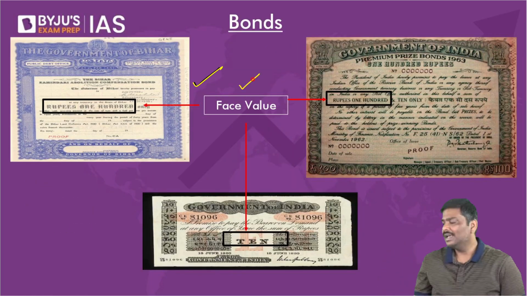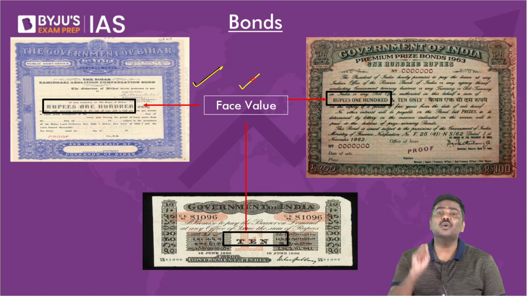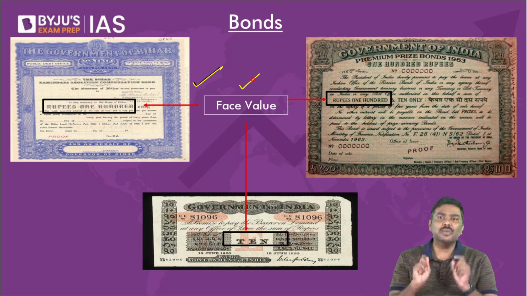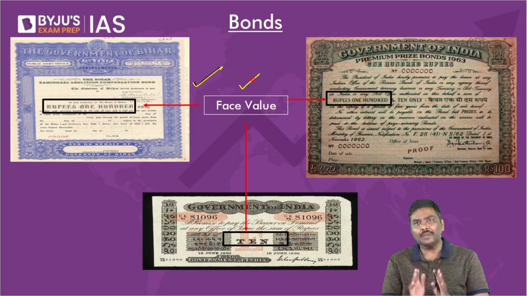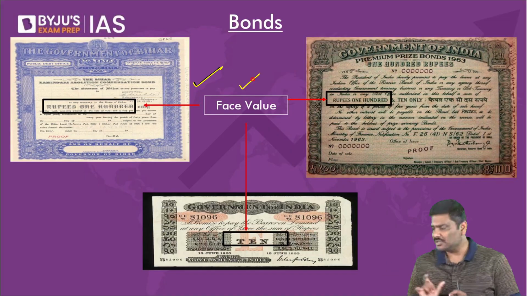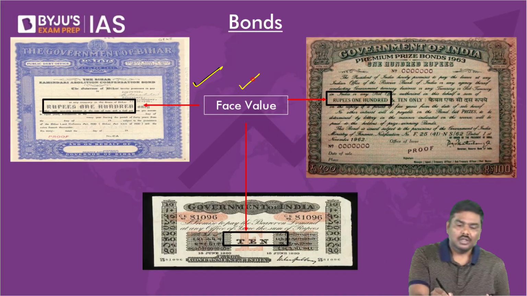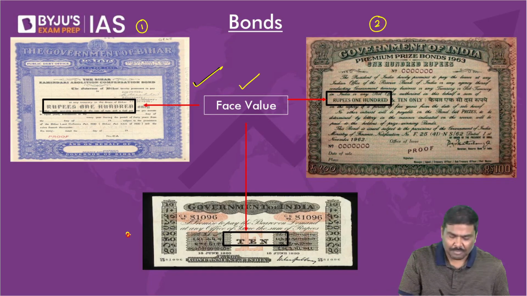Remember this. 6% of face value of the bond. Now, what do you mean by face value? I've given you 3 examples of a bond here. Please look at it and tell me what is the monetary value on all these 3 bonds.